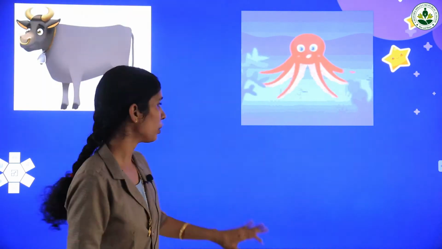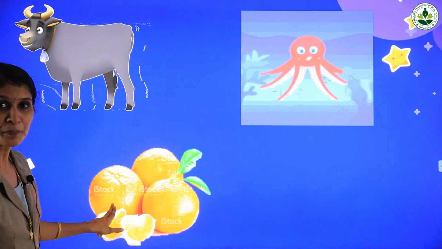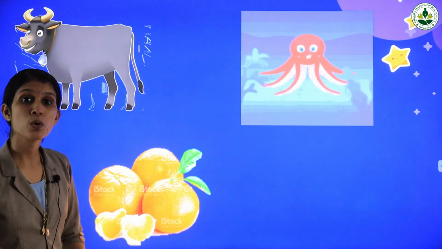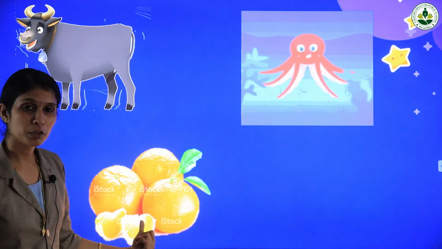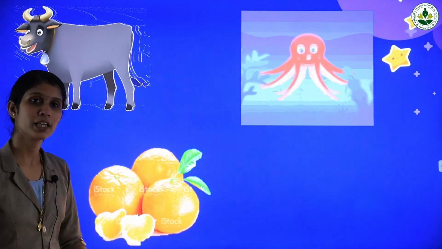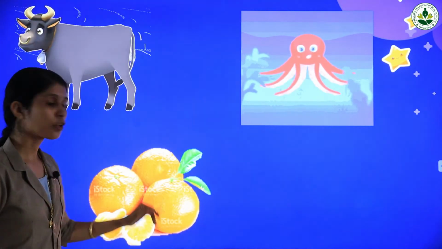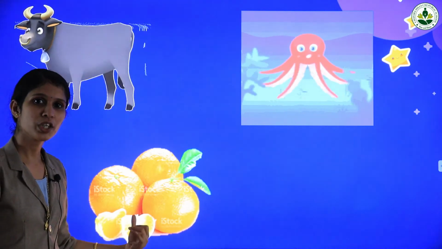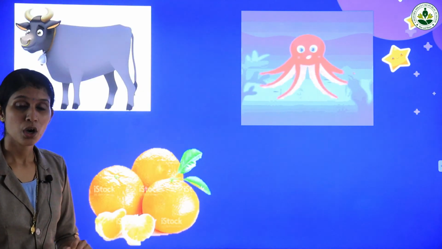Octopus. Very good. And our next word is, can you say which fruit is this? Yes, very good. We all know which fruit this is. It's an orange. What is this? Orange. Repeat after me. Orange. And what's the color of this fruit? It's also orange. The color of the fruit orange is also orange. So our next word is orange.